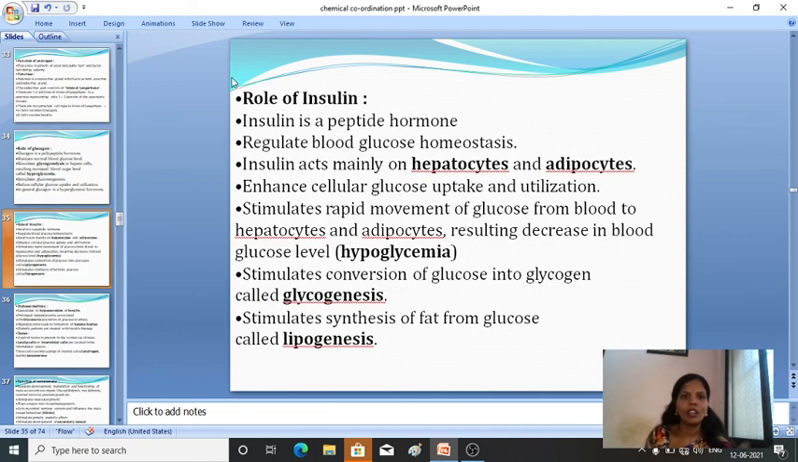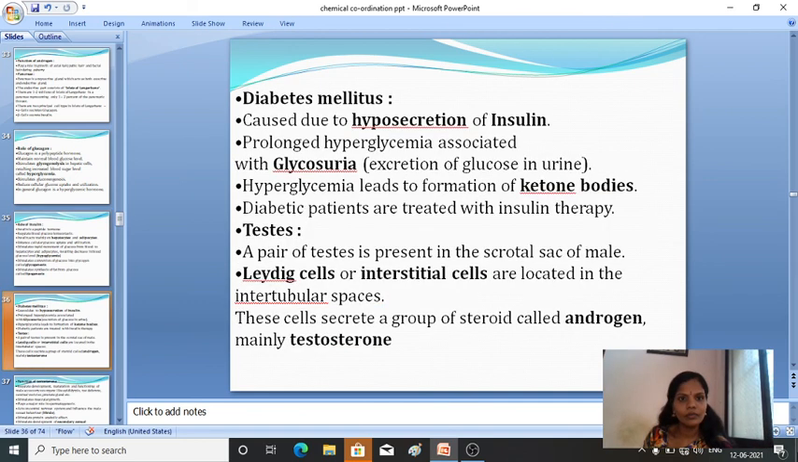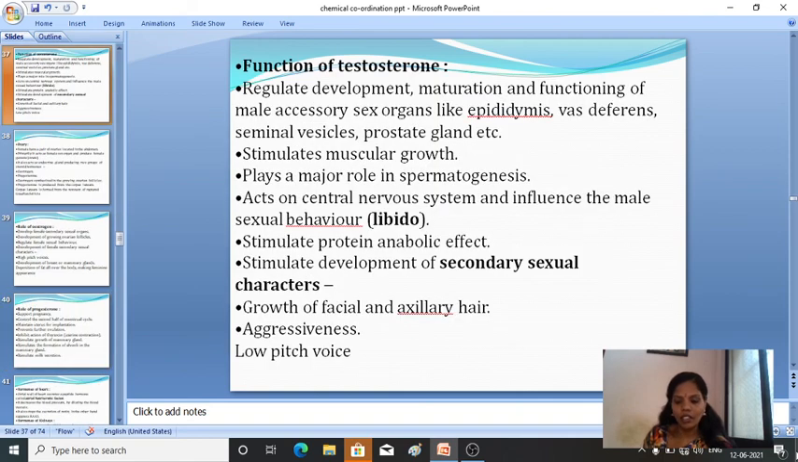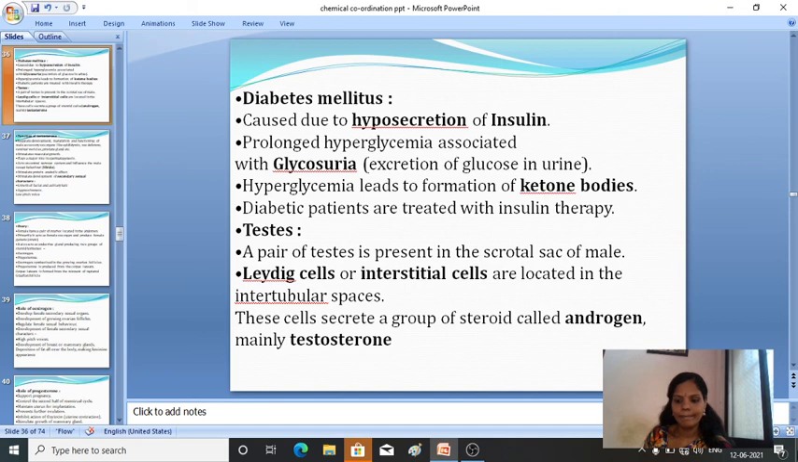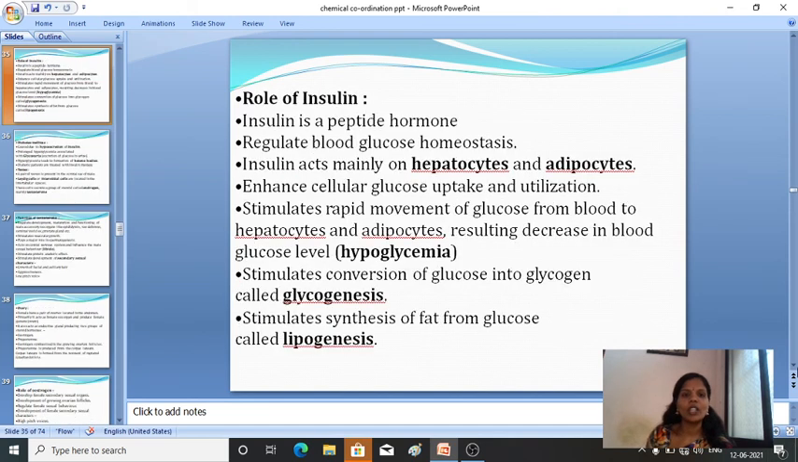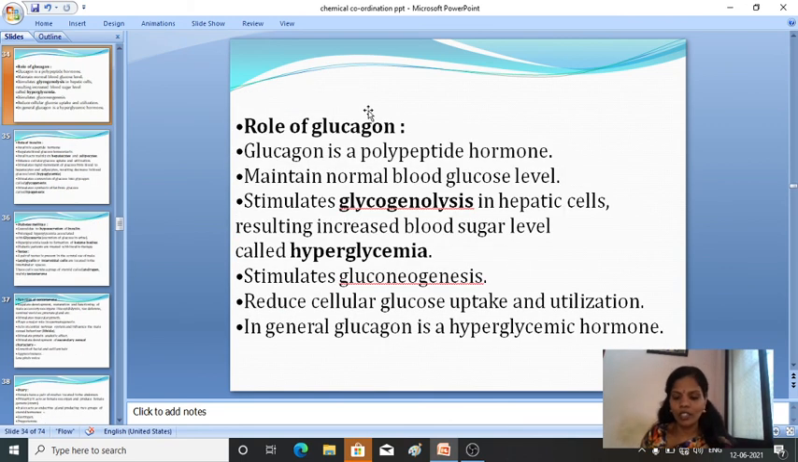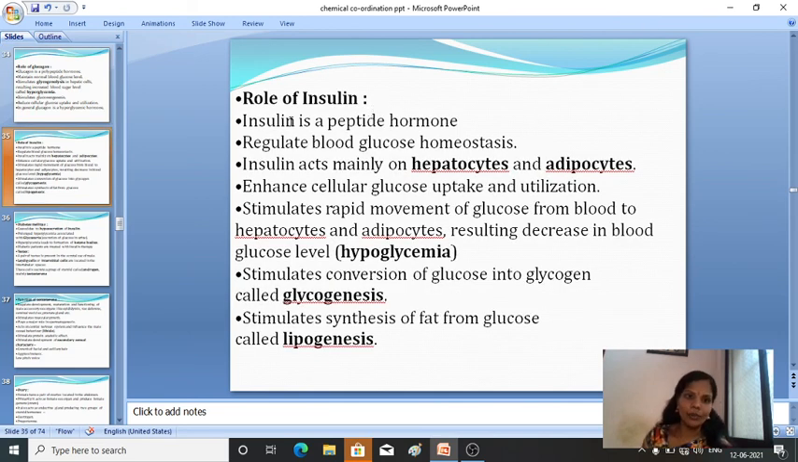Then the role of insulin. Insulin is also a peptide hormone. It regulates blood glucose homeostasis.